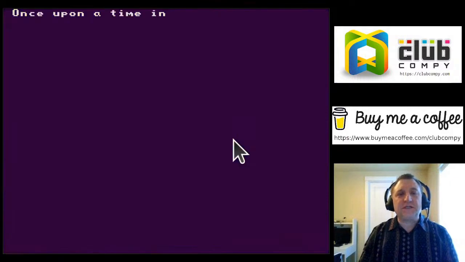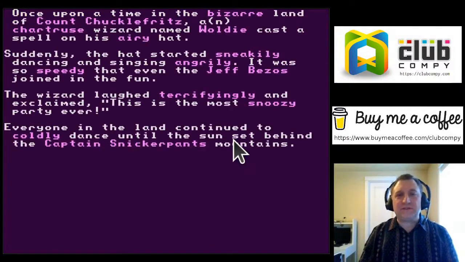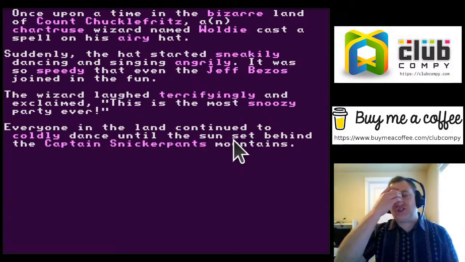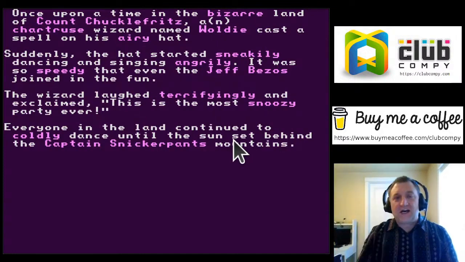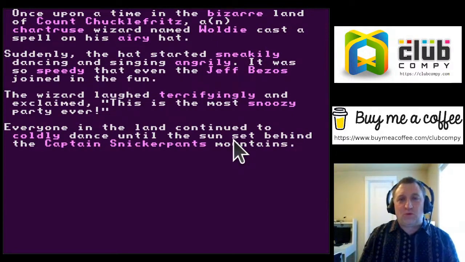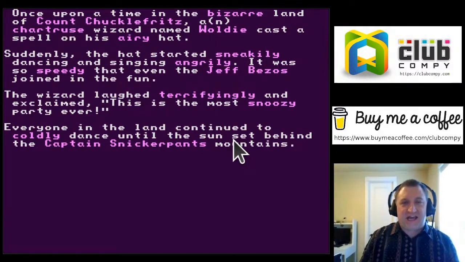Read you the new madlibs. Once upon a time in the bizarre land of Count Chucklefritz, a chartreuse wizard named Woldy cast a spell on his airy hat. Suddenly, the hat started sneakily dancing and singing angrily.